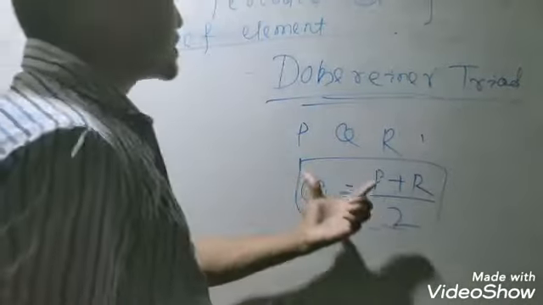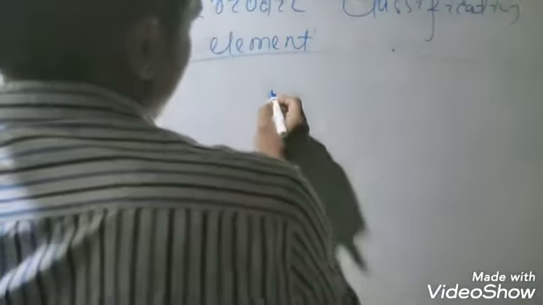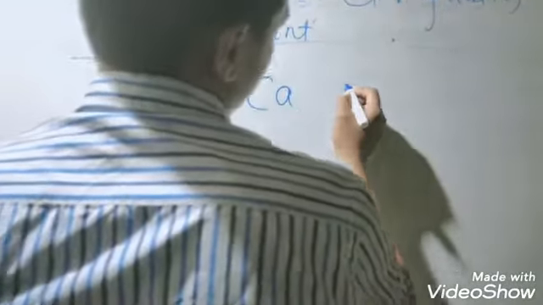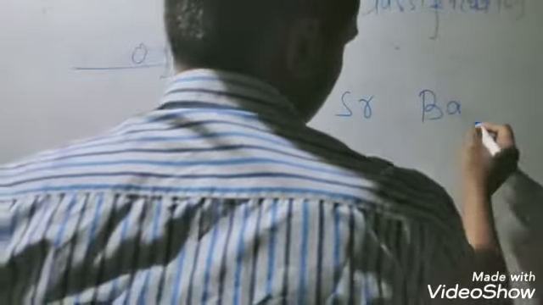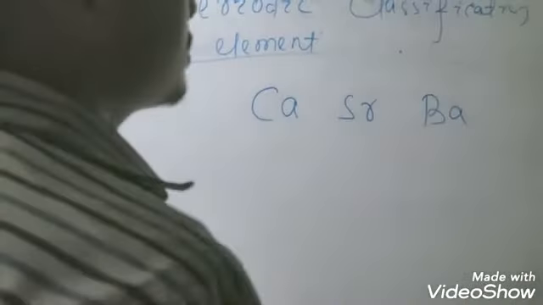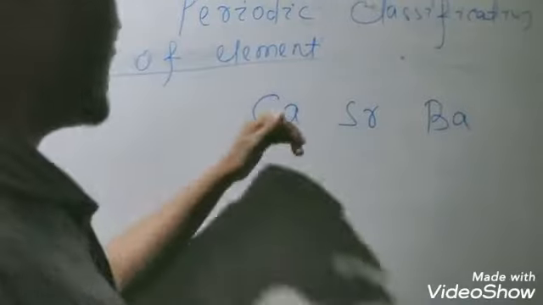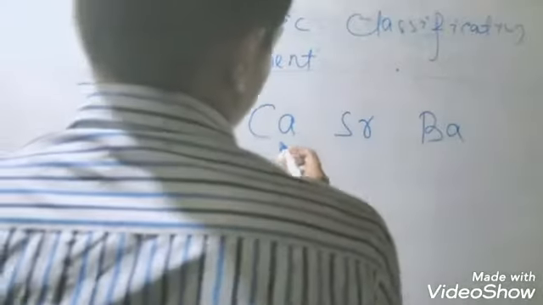At first, Dobereiner took three elements: calcium, strontium, and barium.